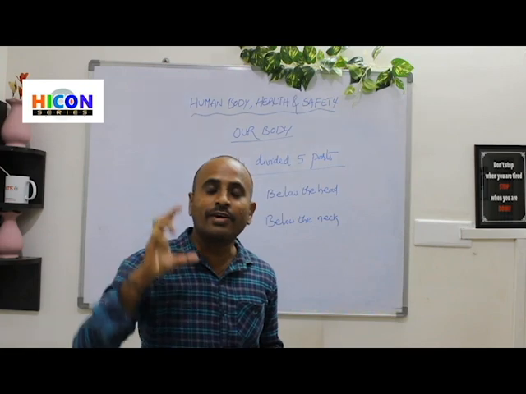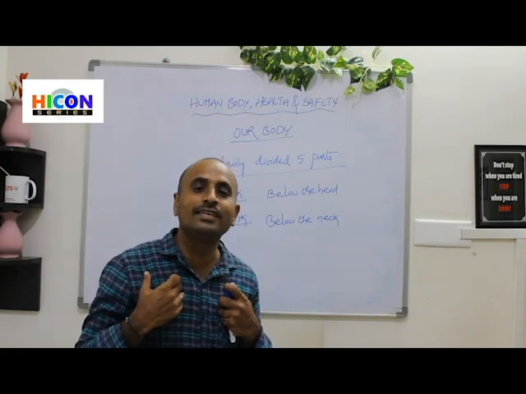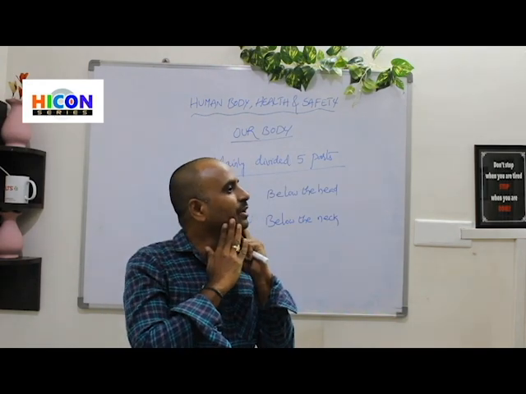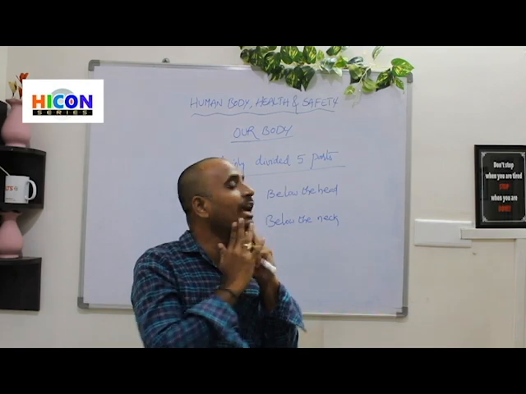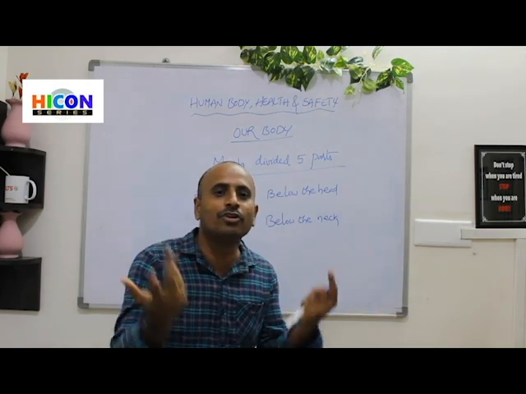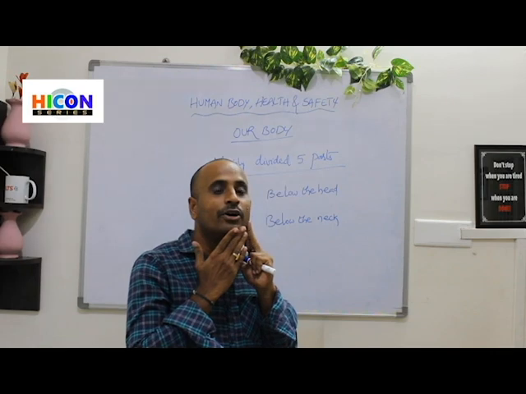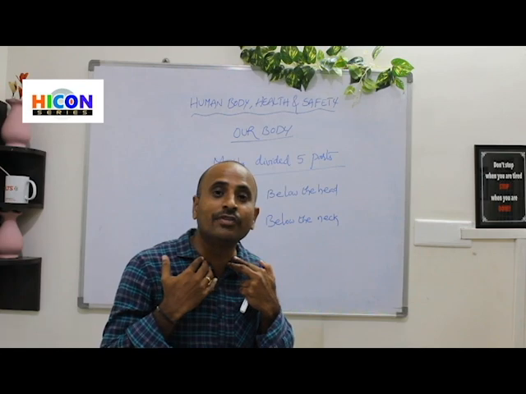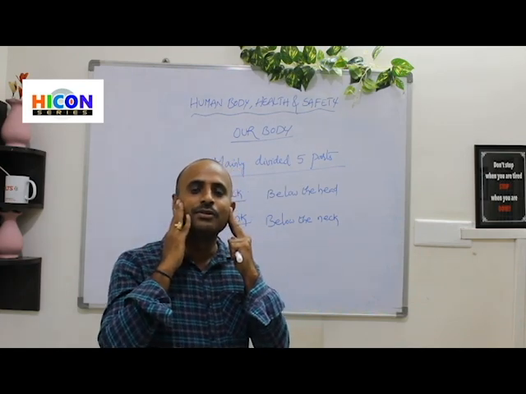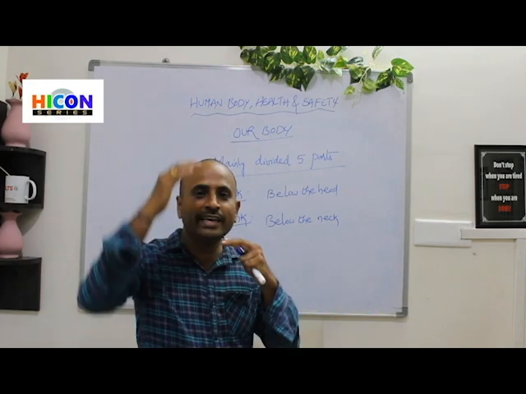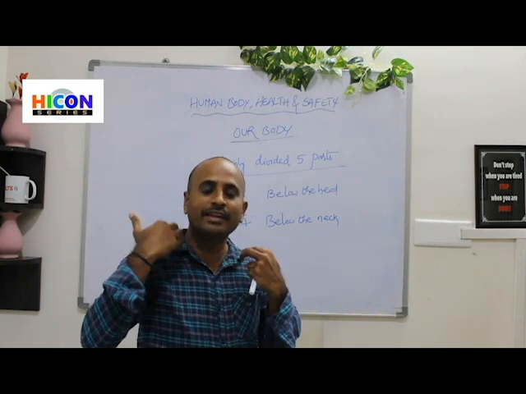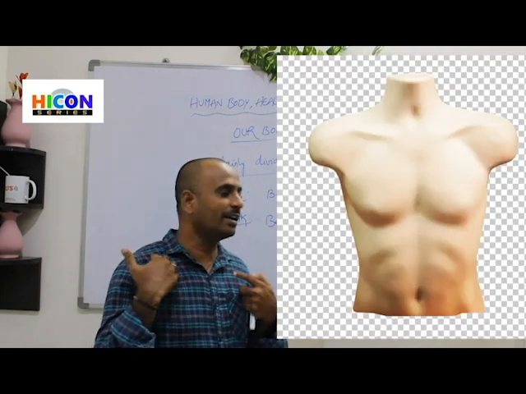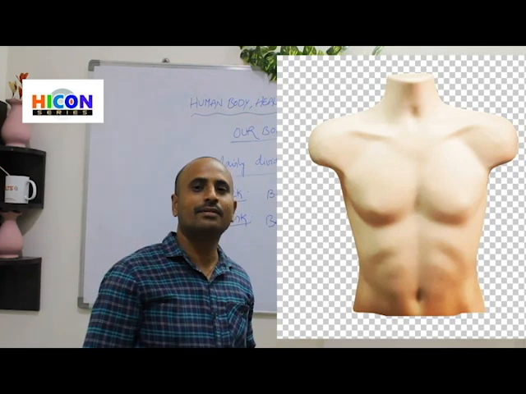In between our head and trunk, there is a part. What is it? Neck. We are able to move our head to this side and that side with the help of our neck. If there is no neck, we cannot move our head to the left or right, up or down. Because of our neck, we are able to move our head. So the neck joins two parts, the head and the trunk. Where is the trunk located? Yes, the trunk is located below the neck.